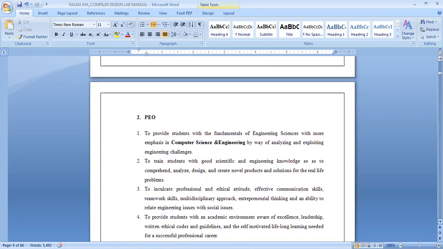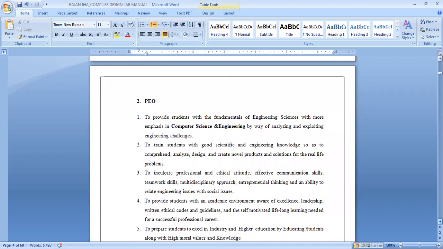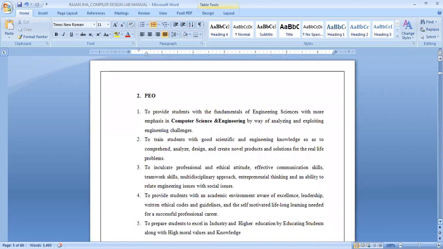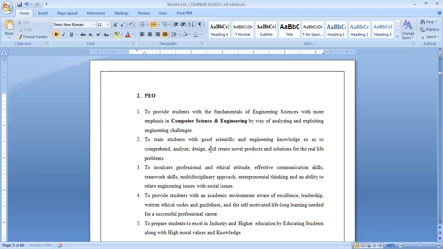Next, we will discuss the program educational objectives. These are the 5 program educational objectives defined by our department. Number 1 is to provide students with fundamentals of engineering science with more emphasis on computer science and engineering by way of analyzing and exploiting engineering challenges. Number 2 is to train students with good scientific and engineering knowledge so as to comprehend, analyze, design, and create novel products and solutions for real life problems.